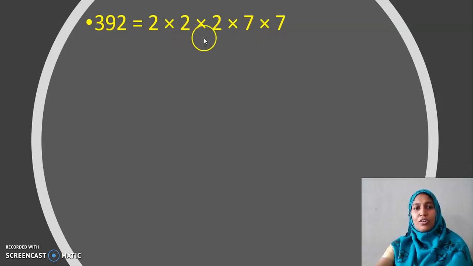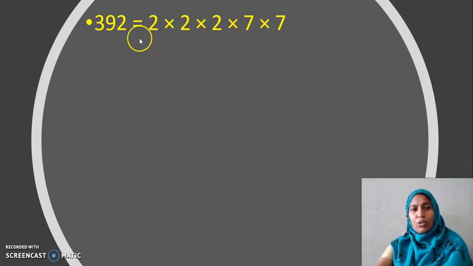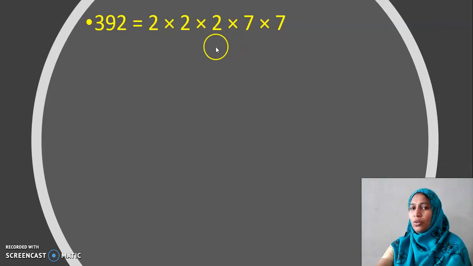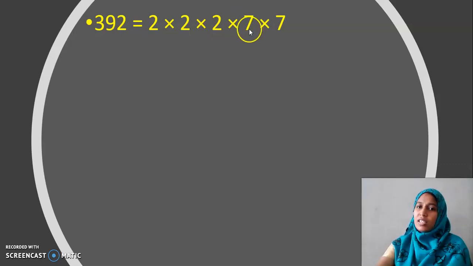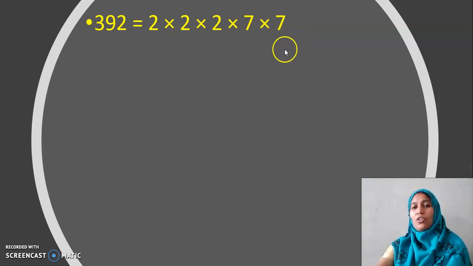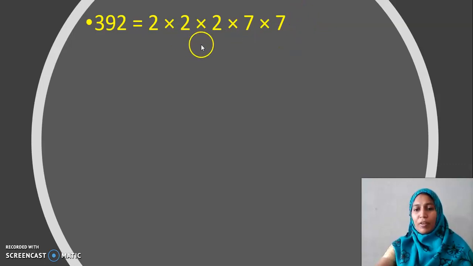2 into 2 into 2 into 7 into 7. Do you think it's a perfect cube? No. Why? 2 is occurring as a triplet, whereas 7 is just in pairs. It is short of one more 7 to become a triplet. I don't have one more 7, isn't it? So it's not a perfect cube.